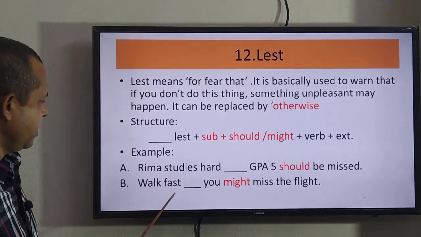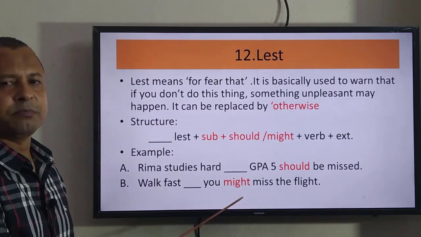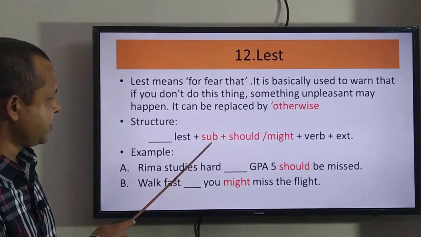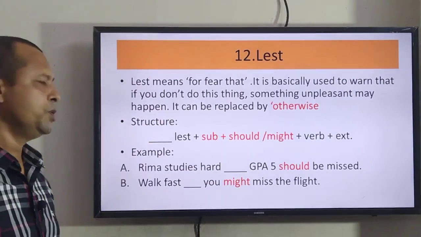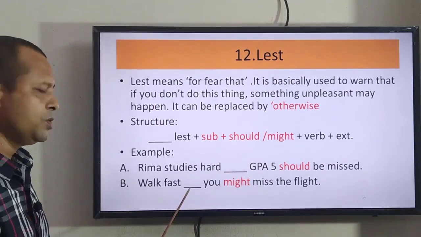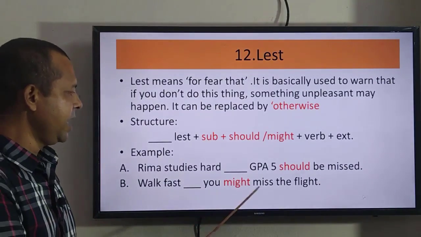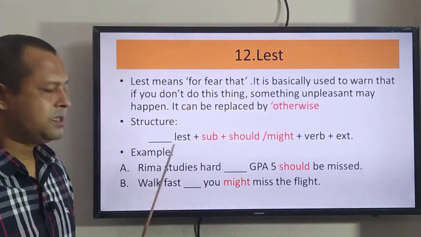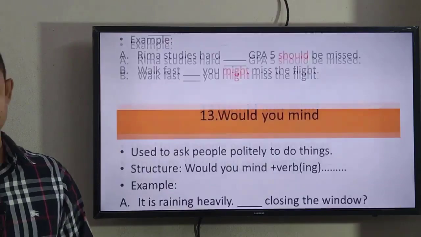See here, work fast, gap, then subject, then there is might. So see the structure. After subject, if you find should or might, then you have to use lest. So there must be used, there you have to use lest. Work fast lest you might miss the flight. I think you have understood the use of lest.